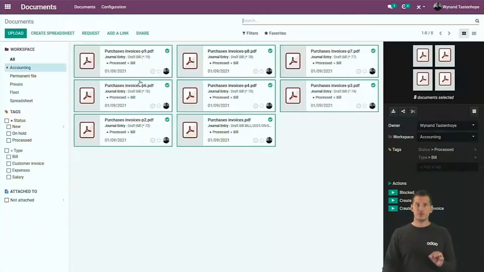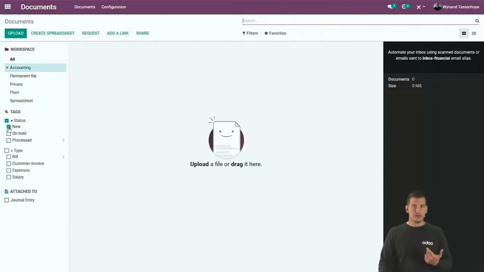If you go back to our original documents, you can see that we removed the new tag and we added a tag as being processed, and we also tagged it as being a bill. So now when I click on the new button, you will not filter anything anymore because they're all processed, so that you can filter on the new and the processed. And in the same way, you will be able to filter on all the different types. In this case, we only have vendor bills.